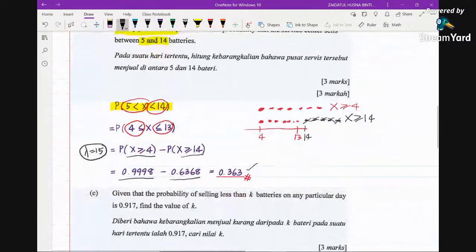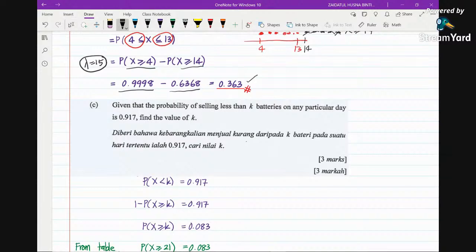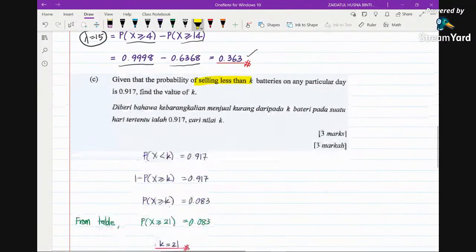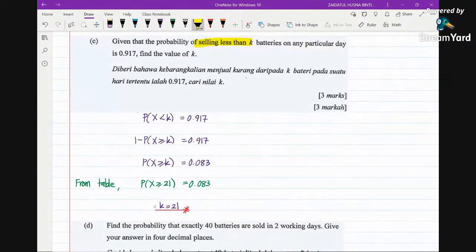Now next. Given that the probability of selling less than K batteries on any particular day is 0.917. So we are given the probability, and now we just need to find K. Selling less than K, so this is X less than K. Because again, we are talking about the same time interval, on any particular day, so it's still the random variable X, where the lambda is still 5 in this case.